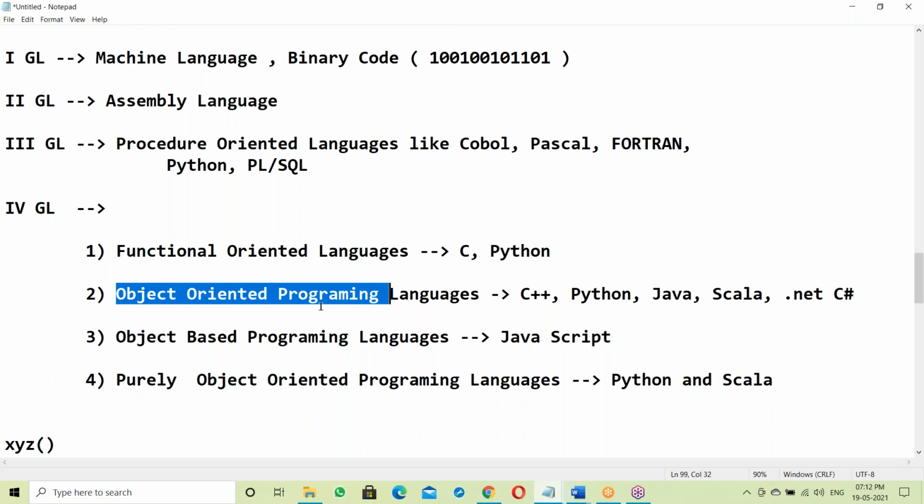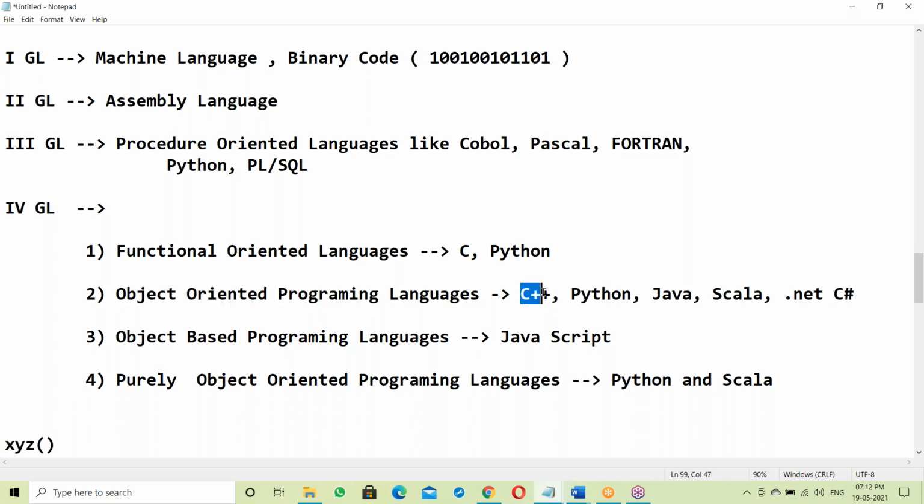In this example, C++ was the first OOPS language. Next is Python, next is Java, next is .NET, and finally Scala. Scala was released in the year 2009. It is the most recent OOPS language, and it is used with big data applications.